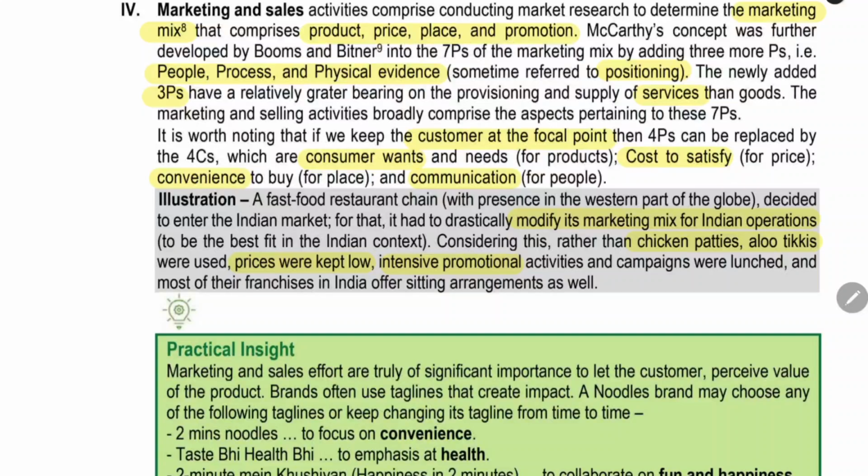They have given an example also for modifying the marketing mix. A fast food restaurant chain, when it entered India, wanted to change its marketing mix. They changed the chicken patties to aloo tikkis, to potatoes, because in India there is a considerable vegetarian population, so they have to cater to the demand of that population also. So they changed the chicken patties to aloo tikkis, and then they reduced the price. They made a promotional campaign and all. They are modifying the marketing mix according to the region and place.